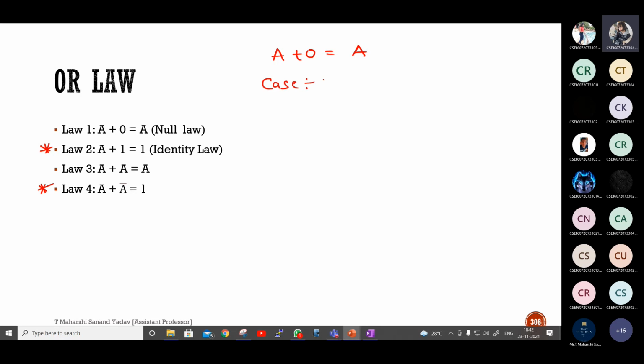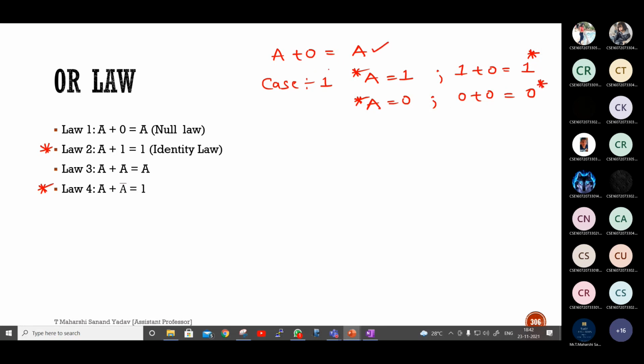Take A as 1 or 0, sir. Okay, if A is equal to 1, substitute 1 plus 0 is 1. If A is equal to 0, 0 plus 0 is 0. Means what is happening here? It is following the input. See here, if A is equal to 1, I am getting answer as 1, which is nothing but A. Here if A is equal to 0, again I am getting answer as 0, which is again A. So that's the reason A plus 0 is called as A.